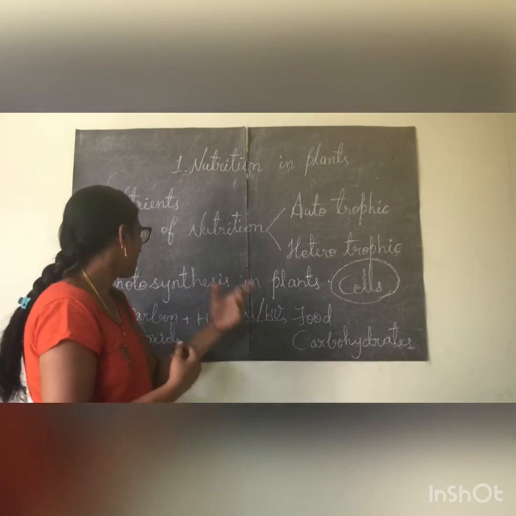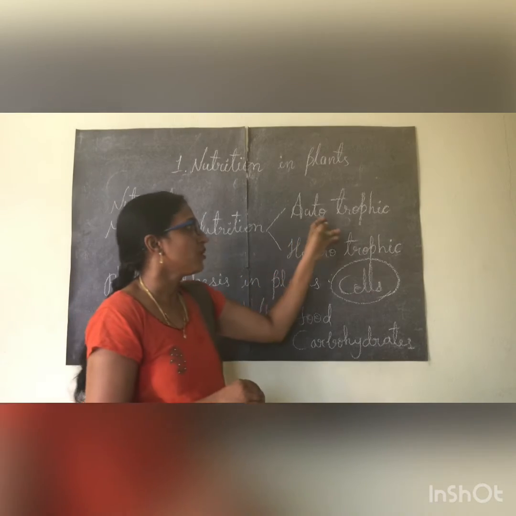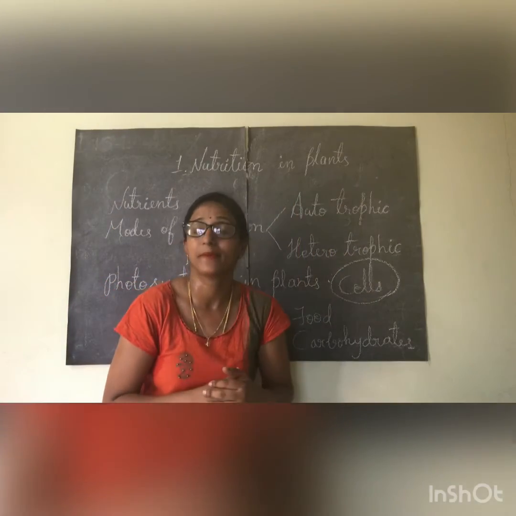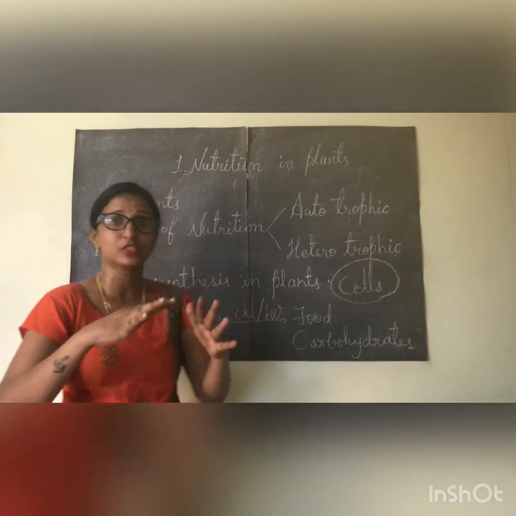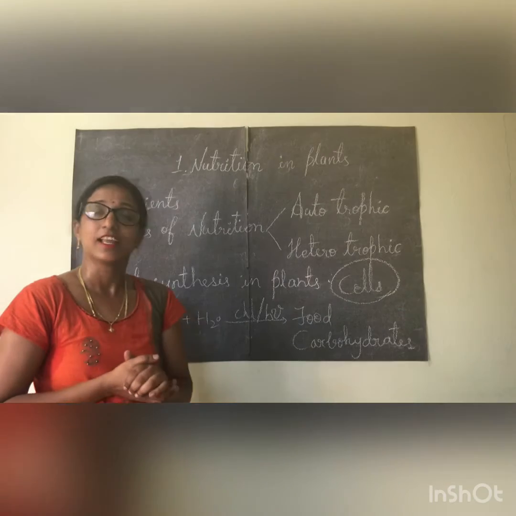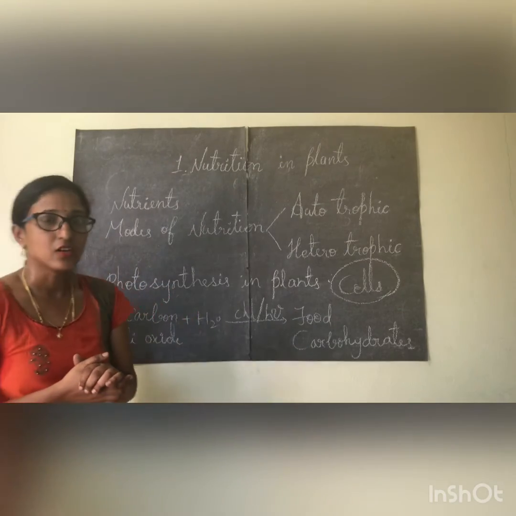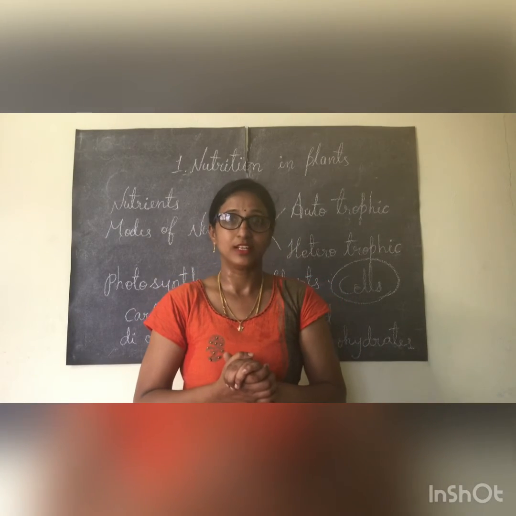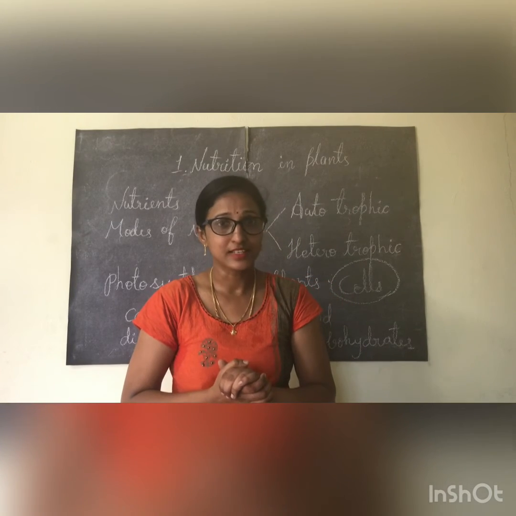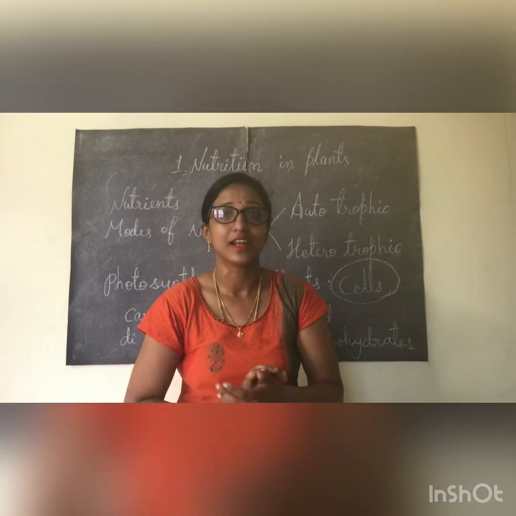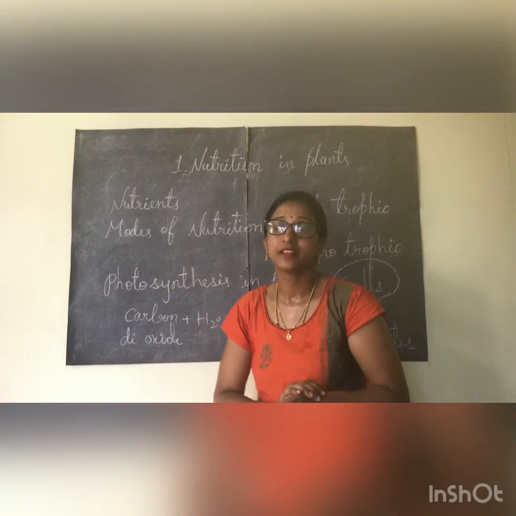Now come to the autotrophic nutrition process. How the plants prepare their own food is a process known as photosynthesis. So the next topic is photosynthesis in plants. Plants are green in color, you know it, that is because of chlorophyll. This green color pigment inside them helps the plants to fix the sunlight, and this sunlight helps